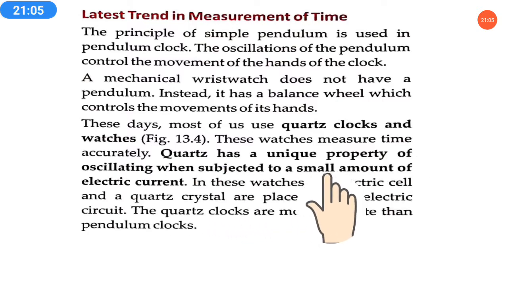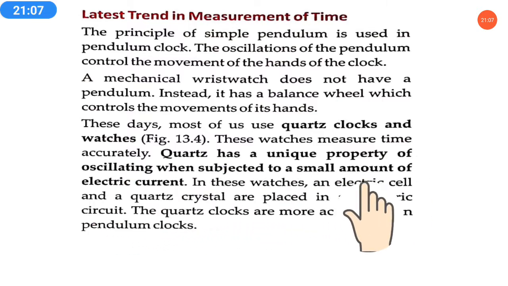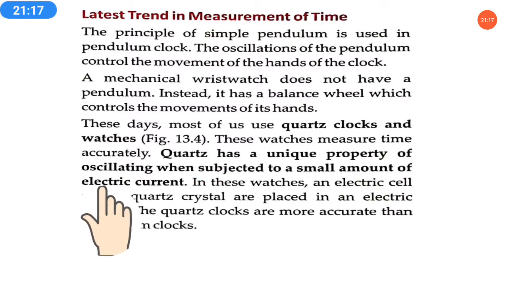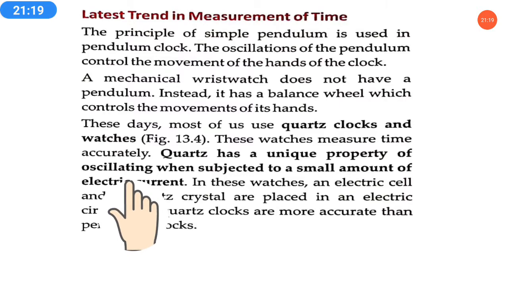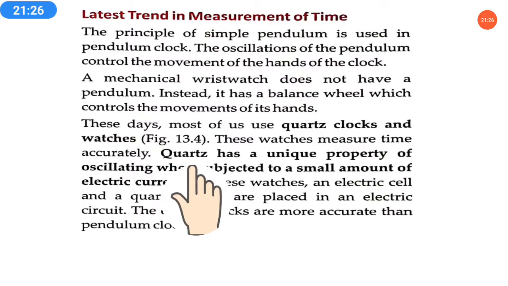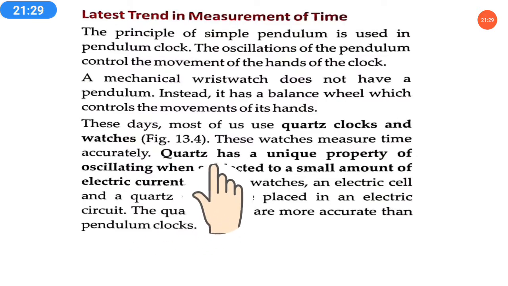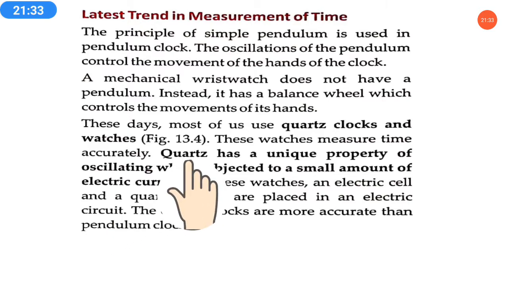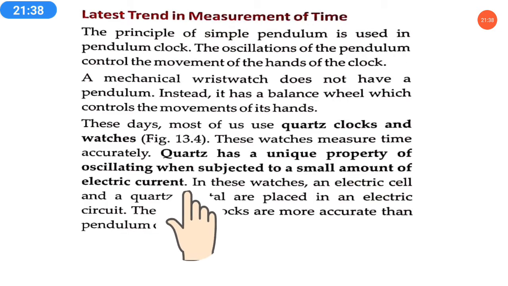Quartz has a unique property of oscillating when subjected to a small amount of electric current. Quartz is a substance, a stone. When it comes in contact with an electric current, it starts to vibrate, that is, to oscillate. Because of the movement of this oscillation, the quartz helps in the movement of the hands of the clock and controls the movement of the hands.